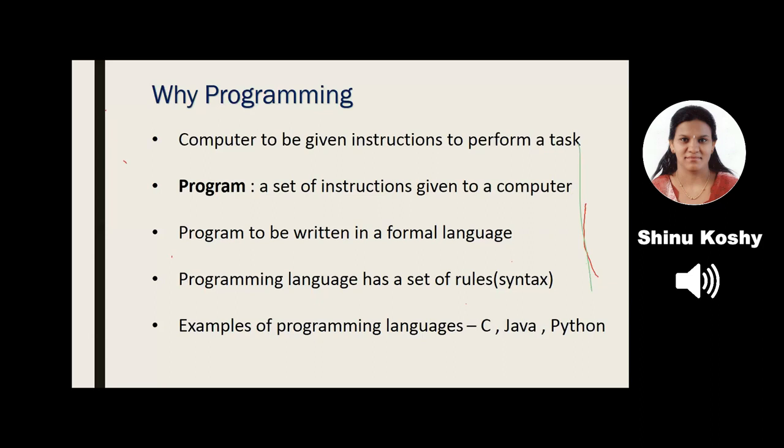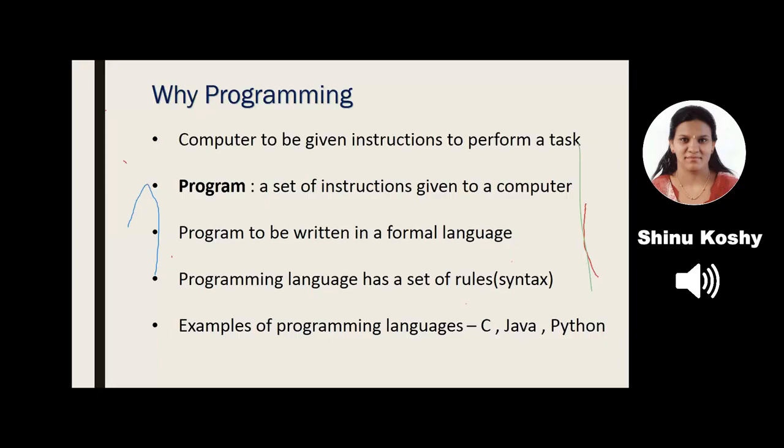Now, all this is possible because we are giving instructions to the computer or to the machine. So, in order to make the computer work according to our specifications, we have to give it instructions. So, a program is nothing but the set of instructions given to a computer.